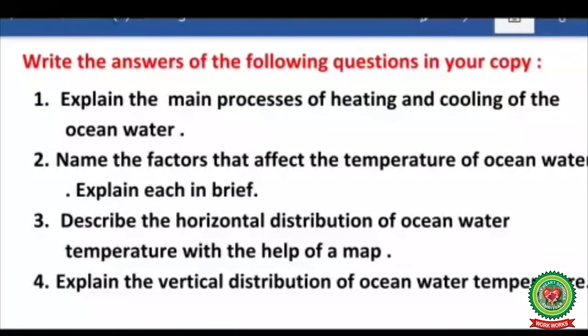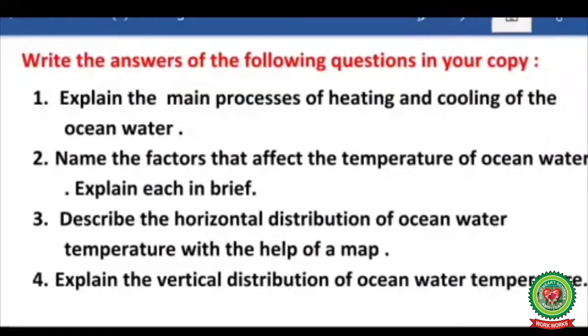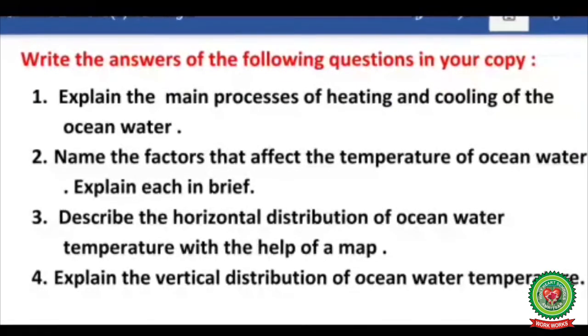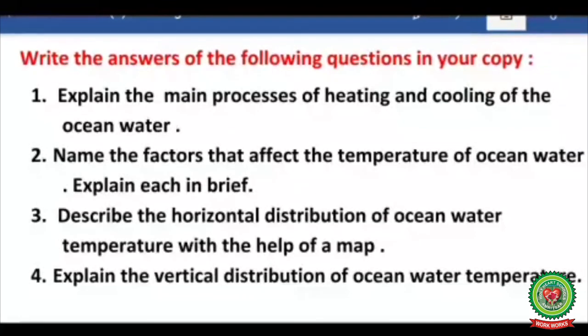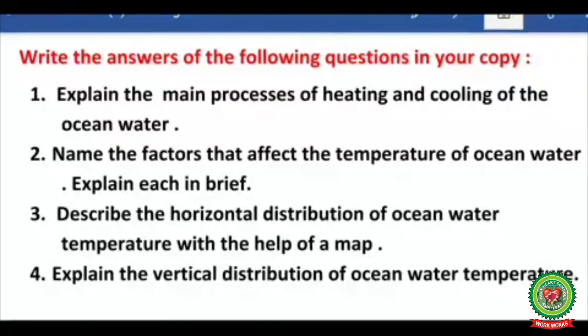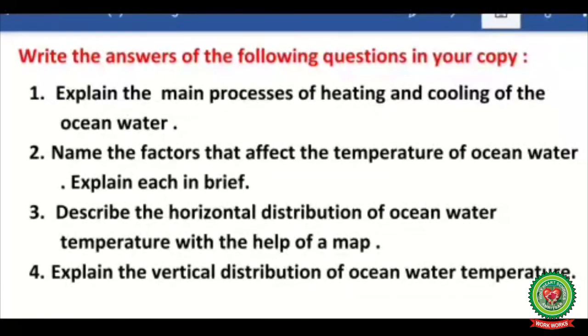Question number 2, name the factors that affect the temperature of ocean water. Explain each in brief. Question number 3, describe the horizontal distribution of ocean water temperature with the help of a map. Question number 4, explain the vertical distribution of ocean water temperature.